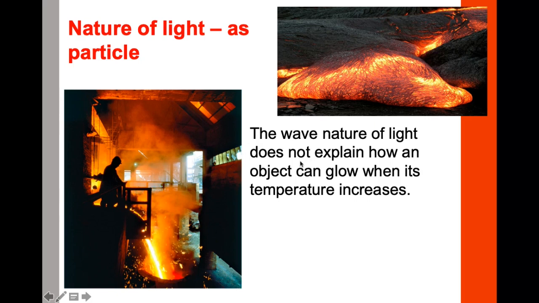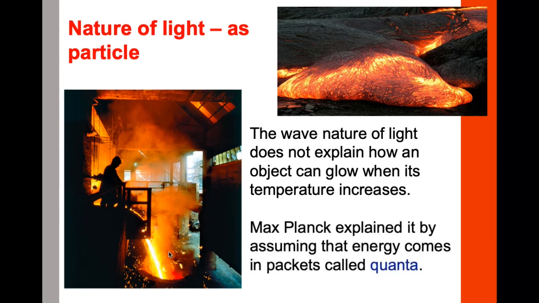The wave nature of light does not explain how an object can glow when its temperature increases. So that's what we saw. The wave nature is not able to explain why this object is glowing when its temperature increases. The explanation to this was given to us by Max Planck, and according to him, energy comes in packets called quanta. So he was the first one to give us the word quantum or quanta, and we will learn about this word a little later on with the quantum mechanical model when we will be studying about electrons in detail.